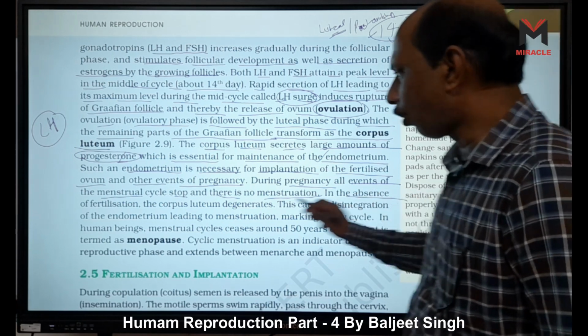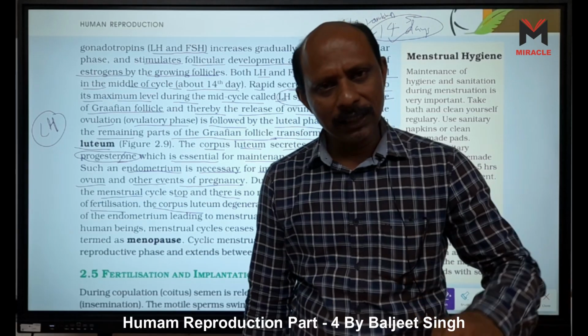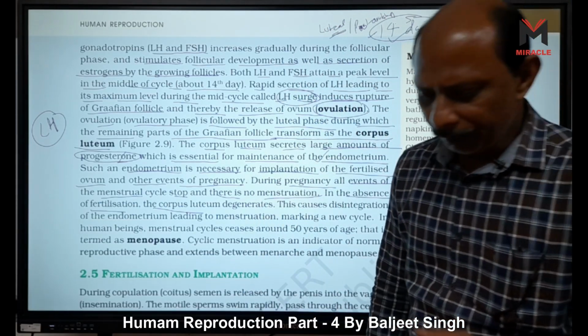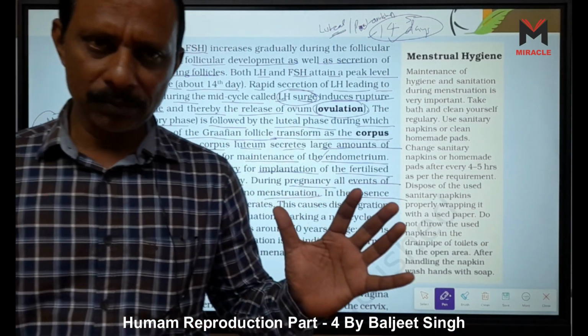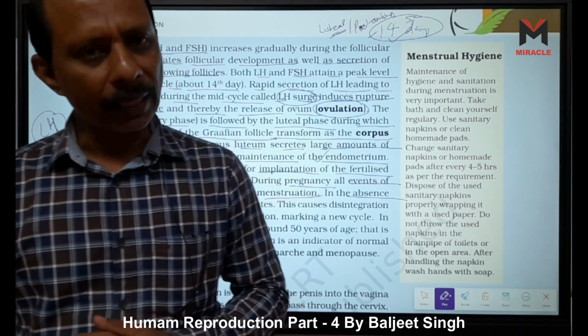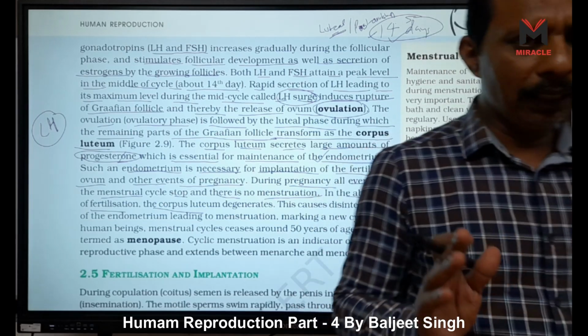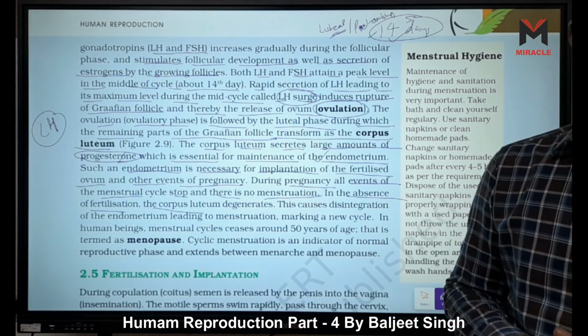In the absence of fertilization, what happens? The corpus luteum starts to degenerate from the 23rd day. We can say on the 22nd day the corpus luteum is maximum in size, and the endometrium's maximum growth is also at the 22nd and 23rd day.